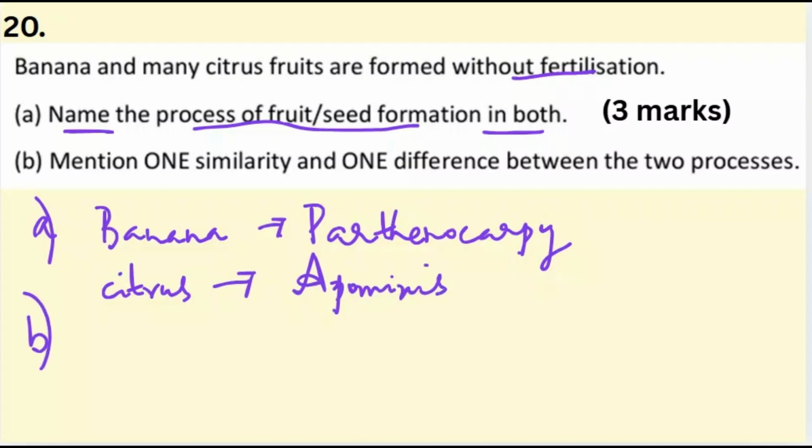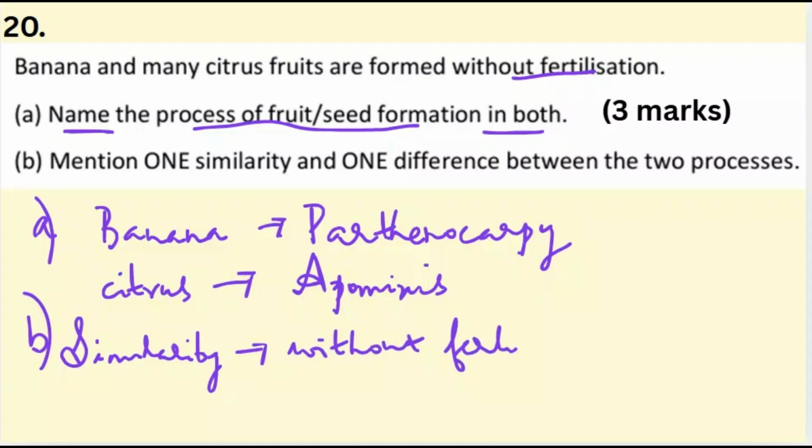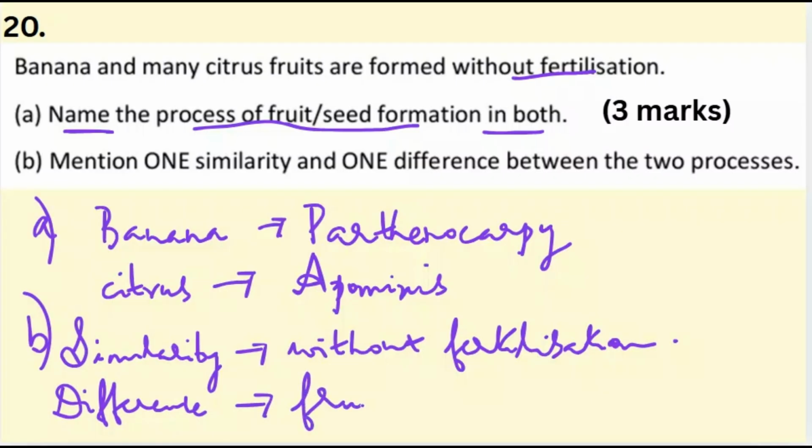B part of the question, mention one similarity and one difference between the two processes. The similarity is, in both the cases, without fertilization, the fruits are formed or seeds are formed. Now the difference is that in case of banana or parthenocarpy, it is the fruits that are formed without fertilization, and in case of citrus, it is the seeds that are formed without fertilization.